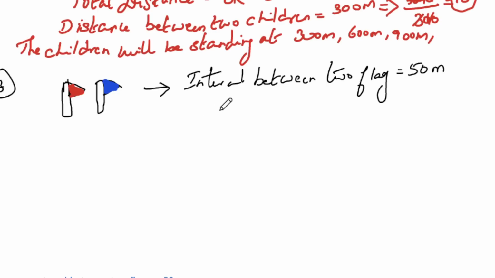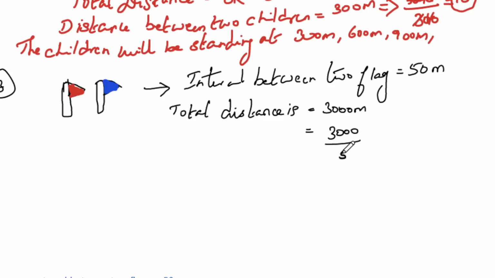Okay, in 3000 how many 50 meters are there? So total distance is 3000 meters, and so 3000 divided by 50. So 3000 divided by 50, 0 0 cancel, and 5 6s are 30. So 60 is there.